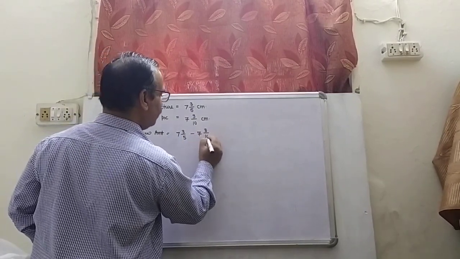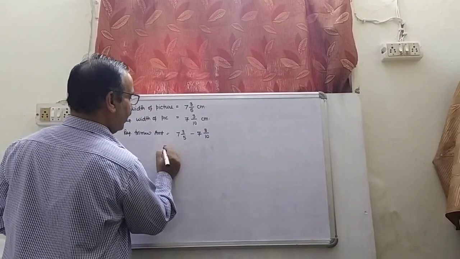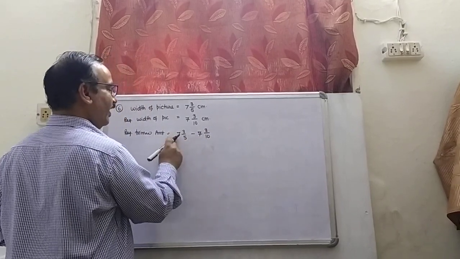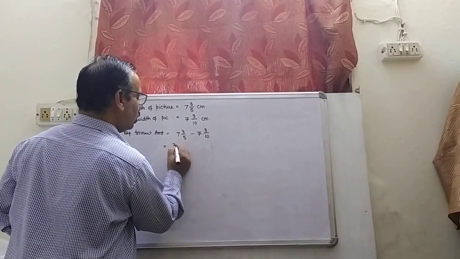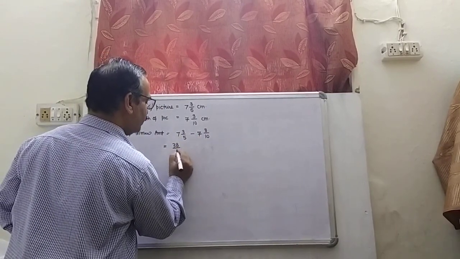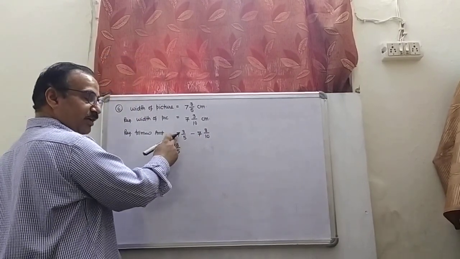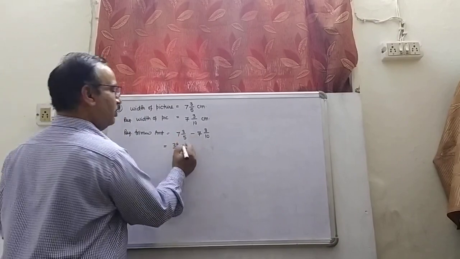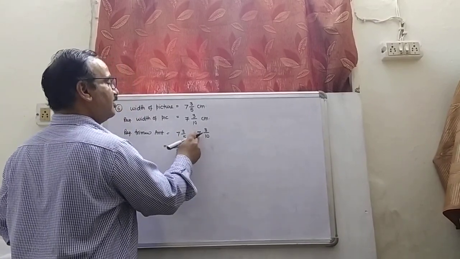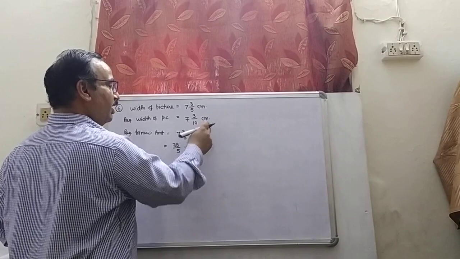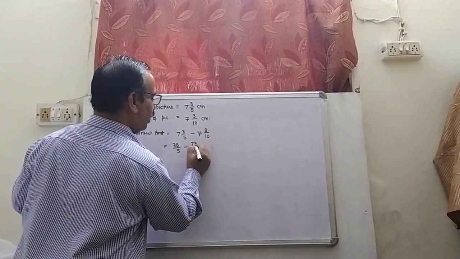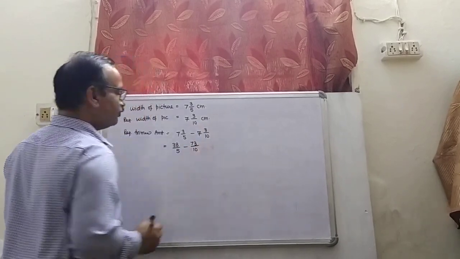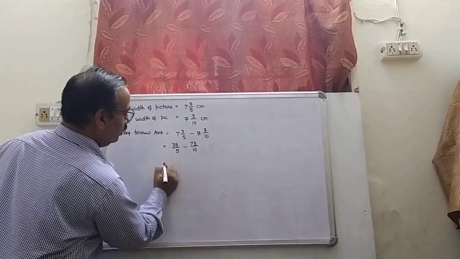3 by 10. And it can be written as 5 sevens are 35 plus 3, 38 by 5. Minus 10 sevens are 70, 70 plus 3 is 73 over 10. Now what should I do?